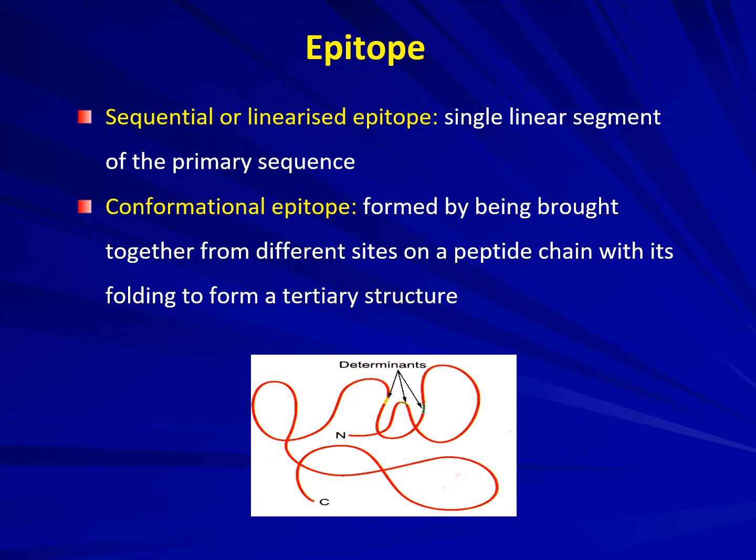There are two kinds of epitopes. It can be either a sequential or linearized epitope or a conformational epitope. What is a sequential or linearized epitope? It is present in a single linear segment of the primary sequence. A conformational epitope is formed by being brought together from different sites on a peptide chain with its folding into a tertiary structure. Suppose there are different epitopes at different segments on a single peptide chain. If that peptide chain is folded together and all those are brought together at one place, now together they are called a conformational epitope.